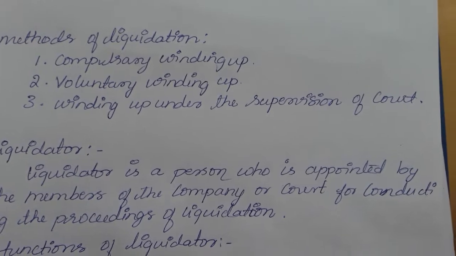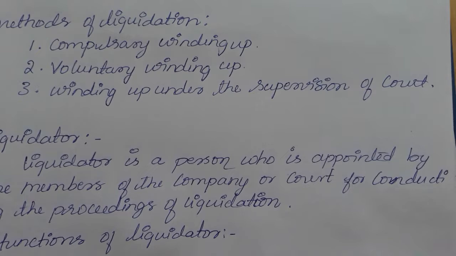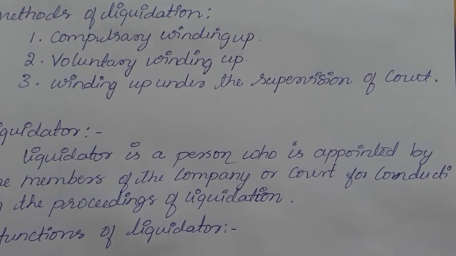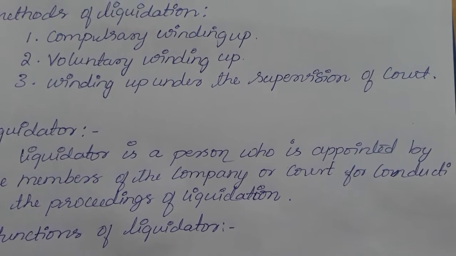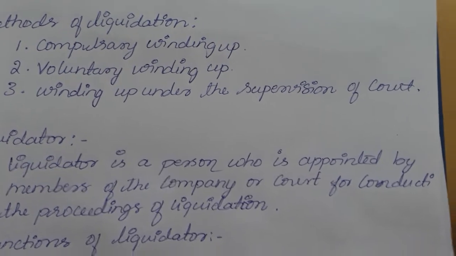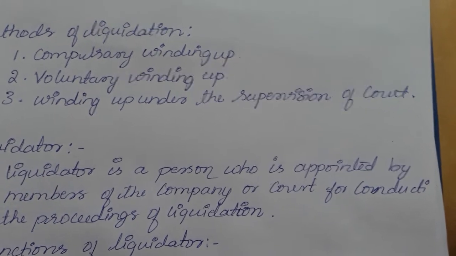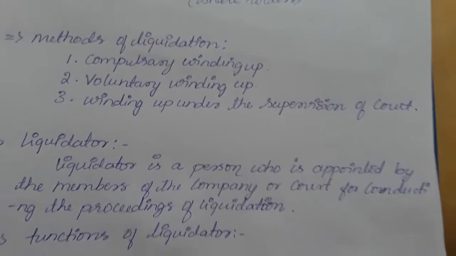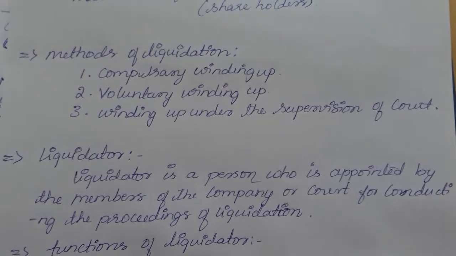Next is winding up under the supervision of court. When the members of the company want the company to be liquidated under the supervision of court, they will file a petition to the court and the company will liquidate under the supervision of law. As I said earlier, when the creditor decides to wind up the company, they go under the supervision of law for the purpose of winding up of a company. So those are all the types of liquidation.